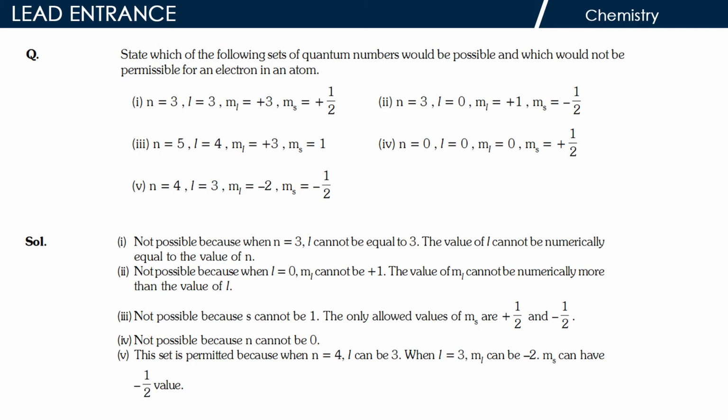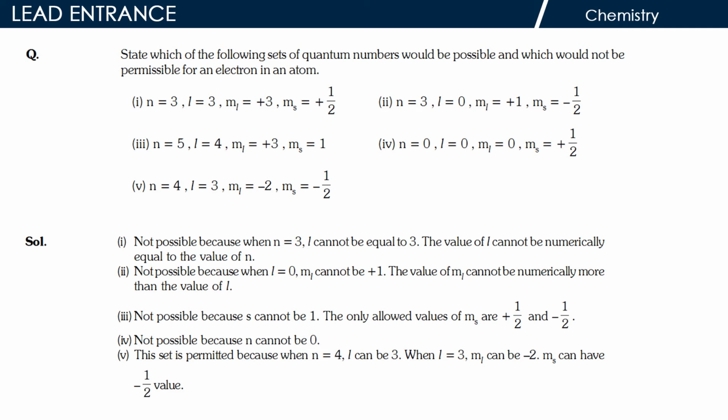The value of ml cannot be numerically more than the value of l. 3. Not possible because s cannot be 1. The only allowed values of ms are plus 1 divided by 2 and minus 1 divided by 2.